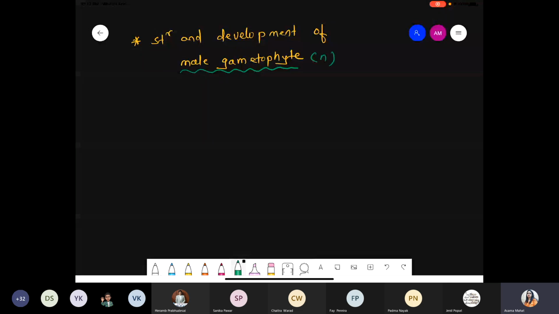Okay, fine. So the next point we are talking about is the structure and development of the male gametophyte. Write down the title: Structure and development of male gametophyte. And when we use the word male gametophyte, it is 100% haploid in nature. So what is the meaning of this developmental pattern?